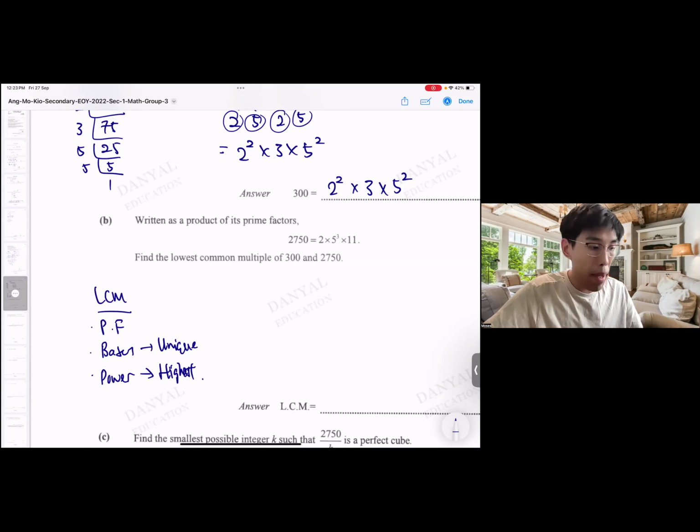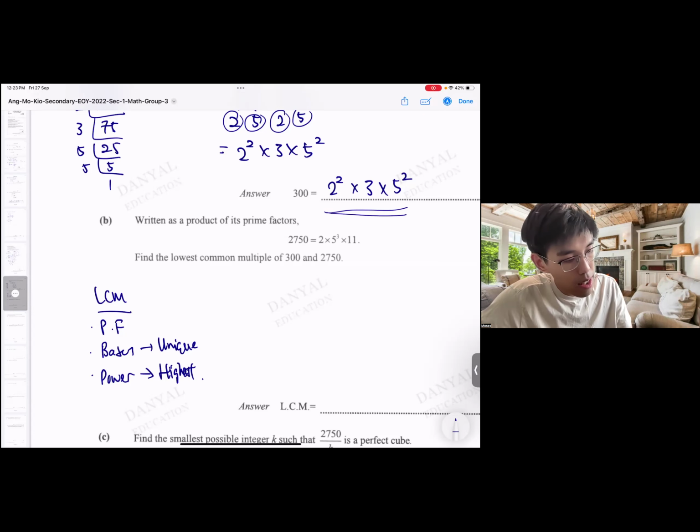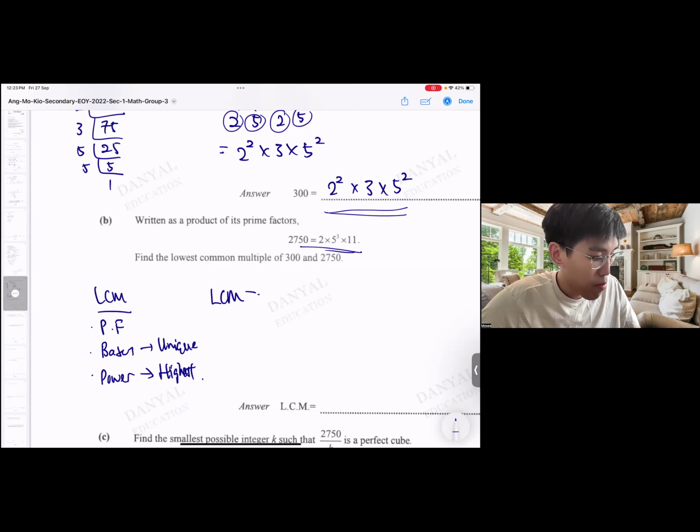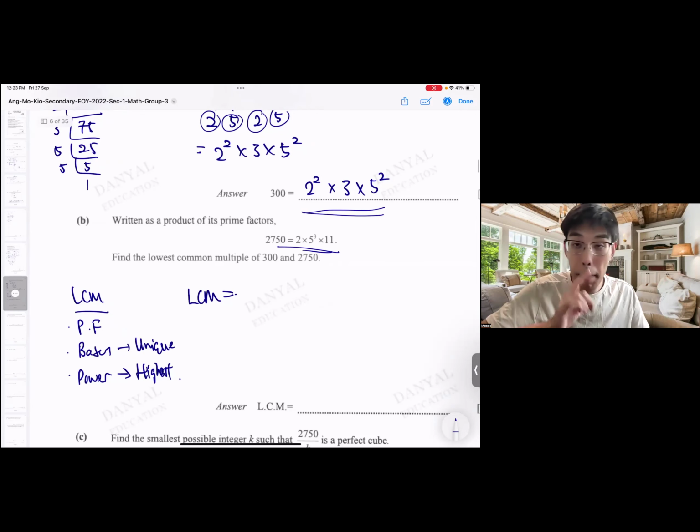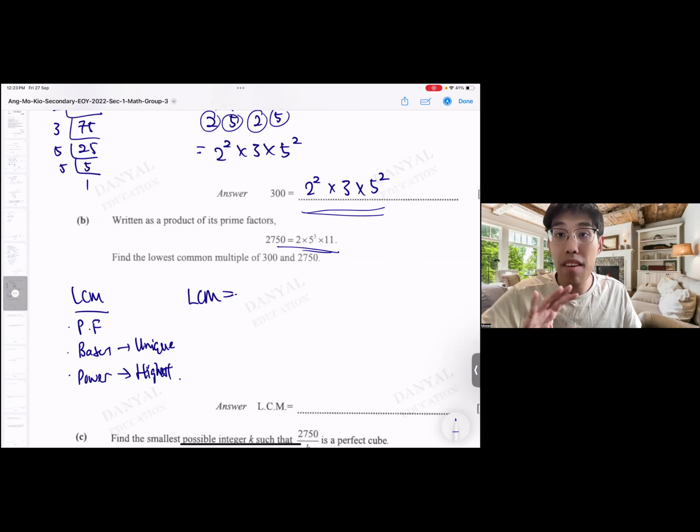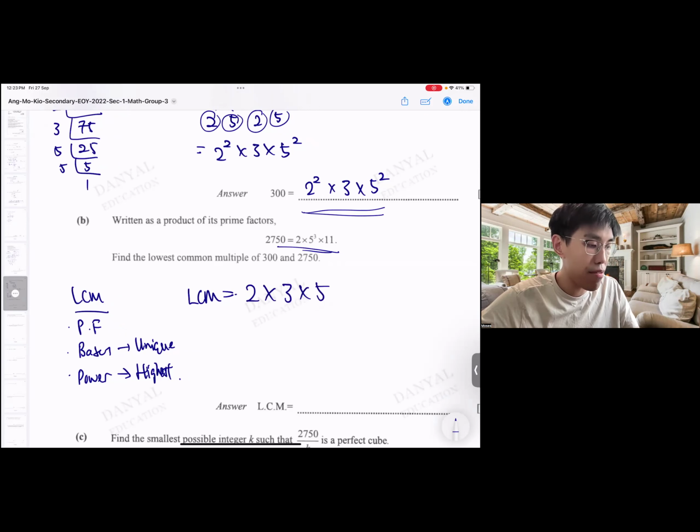So now I'm comparing this one and this one. To find the LCM, like I said, for the bases we take all the unique ones. That means whatever bases I see, I'll take one copy of it. So I see a 2, write down. I see a 3, write down. I see a 5, write down. I see an 11, write down.